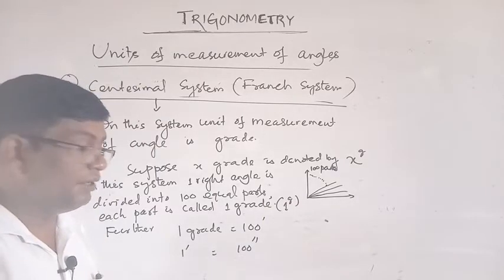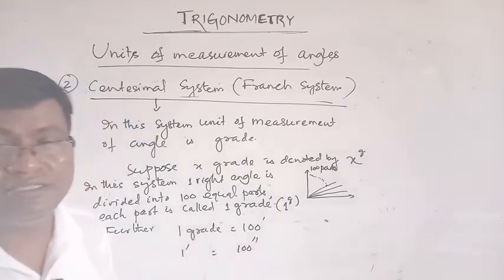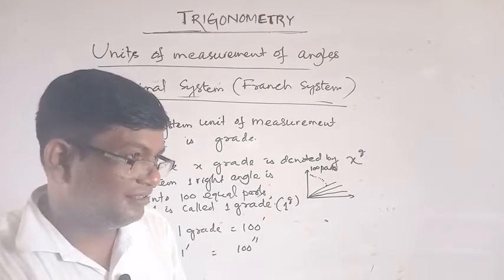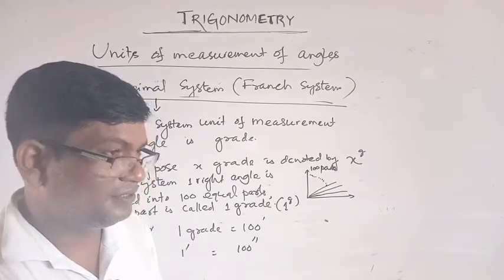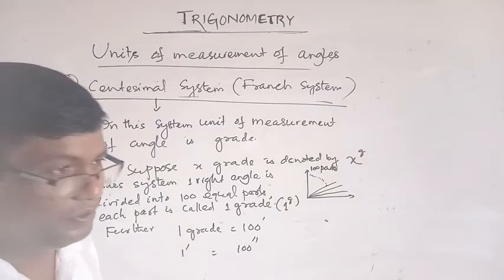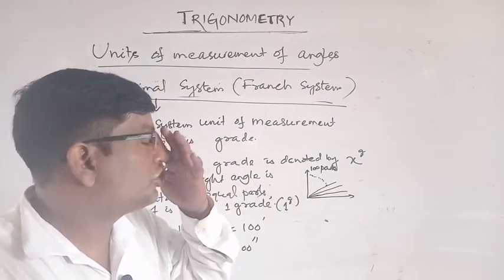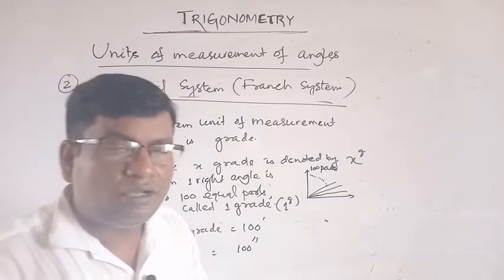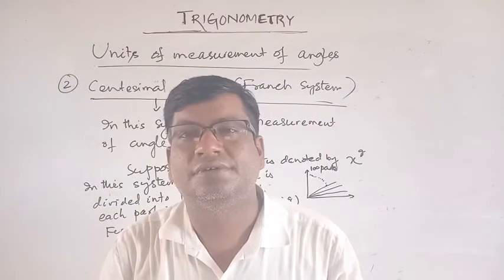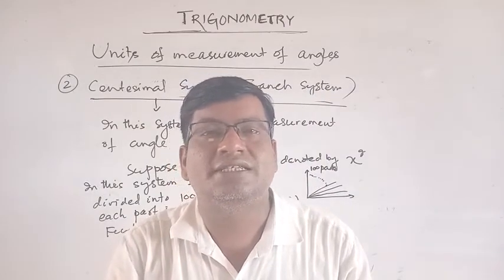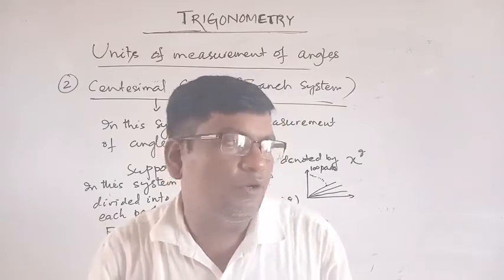If you say that 1 minute is equal to 100 seconds, then it is 100% wrong if you do not mention the system. Because if the question is 1 minute equal to dash second, the answer is 60 seconds, because we follow the British system.